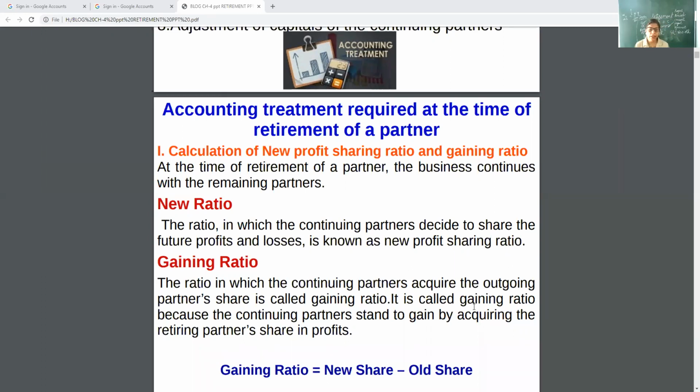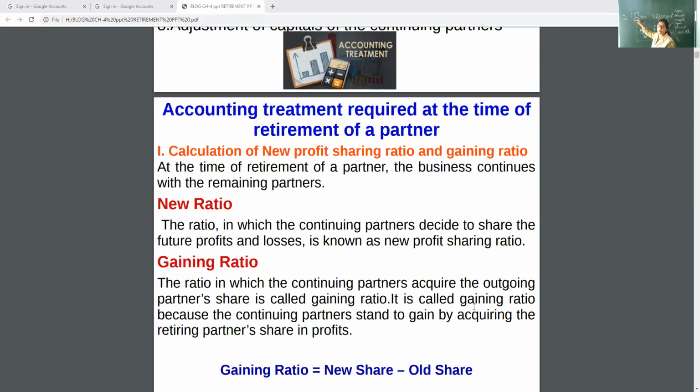The ratio in which the continuing partners acquire the outgoing partner's share is called gaining ratio. It is called gaining ratio because the continuing partners stand to gain by acquiring the retiring partner's share in profits.